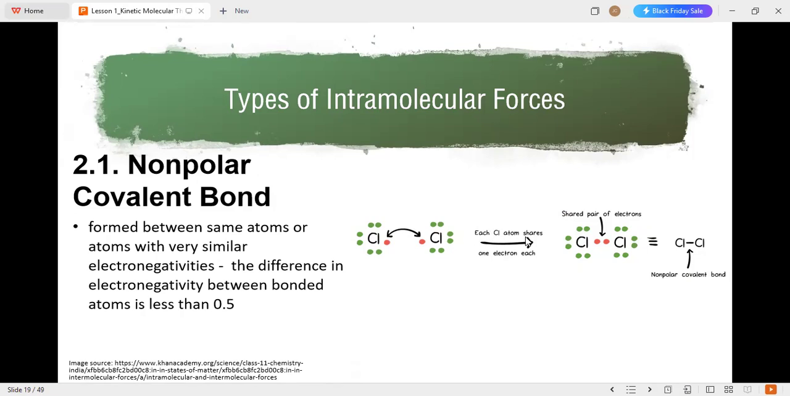Each chlorine atom shares one electron each, a shared pair of electrons. When you subtract their electronegativities, you will get zero. So you will classify this under non-polar covalent bond. Take note, 0 to 0.5 is non-polar covalent bond.